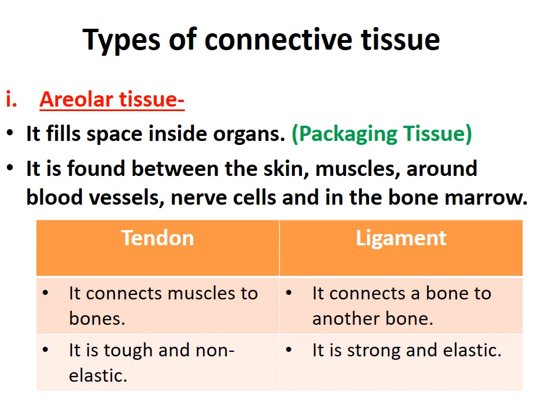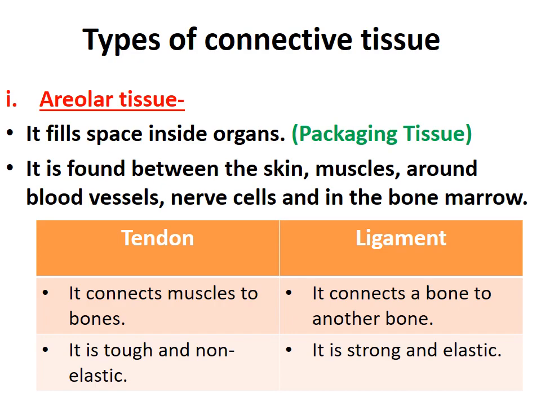If you consider any organ and there is space inside that, that space is filled with the help of areolar connective tissue. So that's why, what is the other name of areolar connective tissue? It is also called packaging connective tissue or packaging tissue. It can come in 1 mark. You can note it down in your notebook also, highlight this.